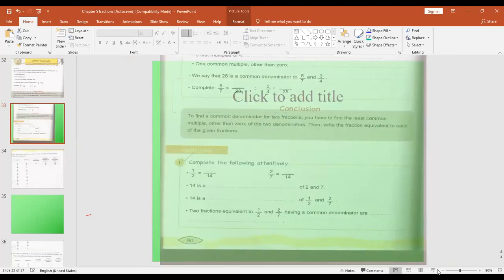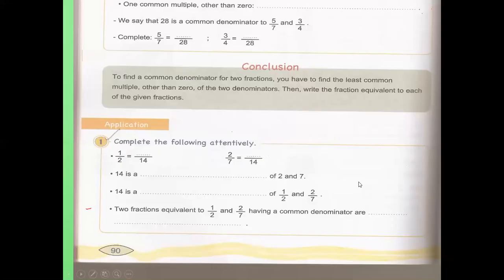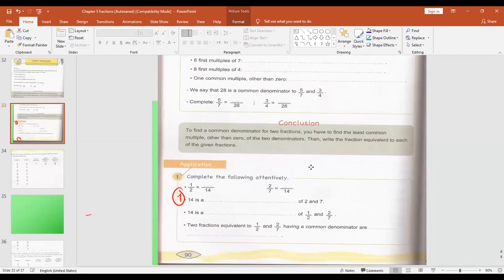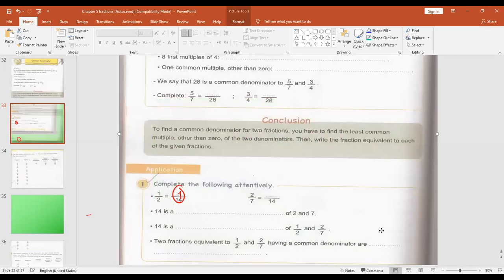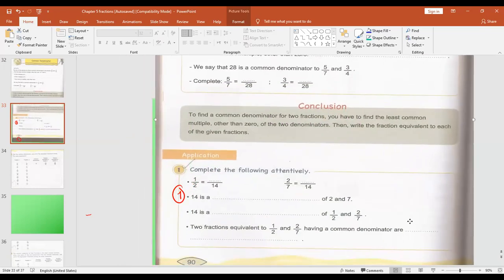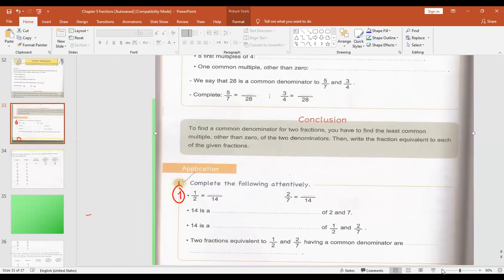Here when we write the Exercise 1, page 90. Complete the following attentively. Here we have half is equivalent to which fraction? 2/7. Okay. In order to find the equivalent fractions, we will check which number we multiply by 2 to give us 14.